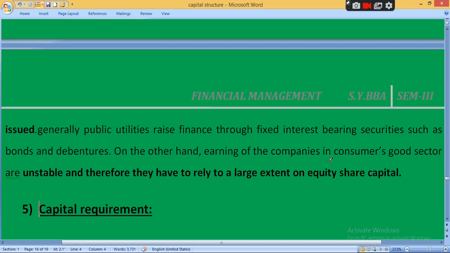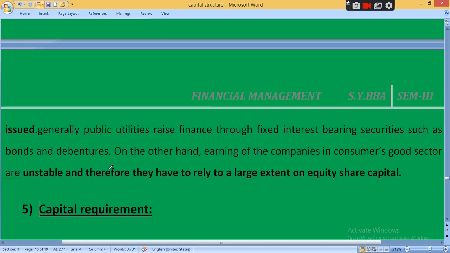On the other hand, earning of company like consumer goods sector, clear, તમારો બિઝનેસ FMCG પ્રોડક્ટ નો હોય તો તેમાં ડેઈલી નવી પ્રોડક્ટ લોન્ચ થતી હોય, so there will be a more stiff competition in market. Clear? So your income will be unstable whenever a new product launches in the market. Then consumer always prefers to purchase new product, latest product, especially FMCG, fast moving consumer goods.